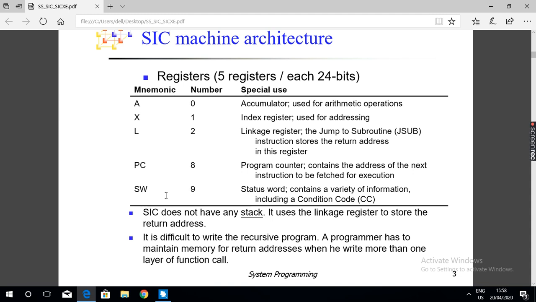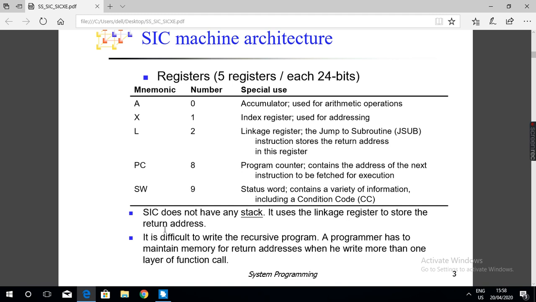If it is less, the status word register contains the condition code less than. If it is equal, the status word register is set with the condition code equals. So the status word register contains condition code values less than, equal to, greater than.